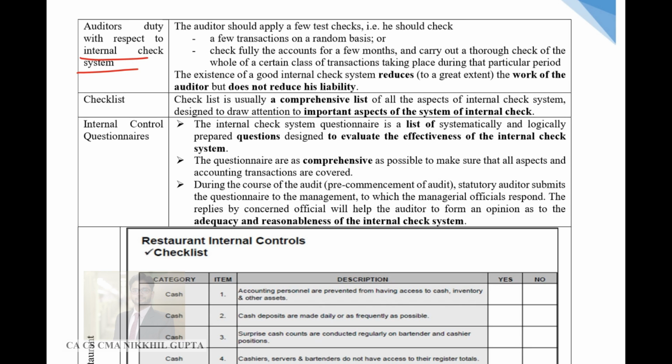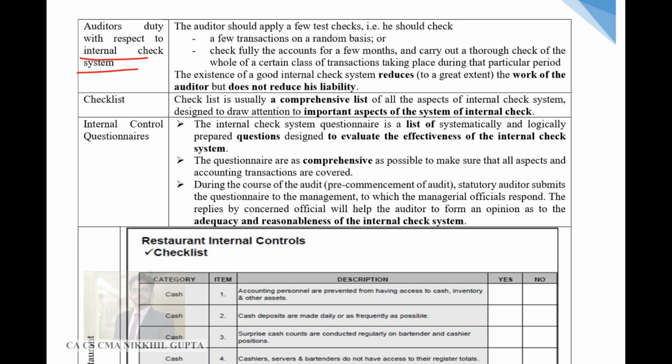So the auditor checks the internal control, checks the internal audit system, and checks the internal checks. And if he is confident that all these things are working fine, then he gains confidence on the financial system of the entity, and then his workload reduces. He would employ less rigorous audit procedures. This is the benefit which the auditor has of an internal control system.